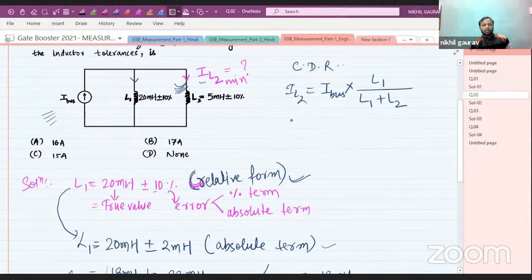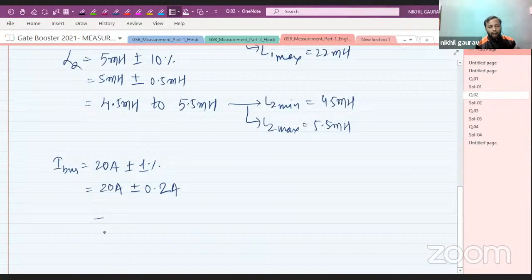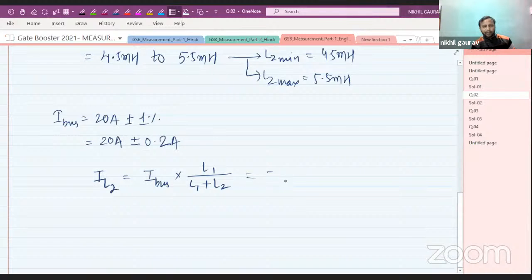Now I need to find the minimum value for this. So let me note it down here: IL2 equals I bus into L1 upon L1 plus L2. So can I write it as I bus into 1 upon 1 plus L2 by L1?